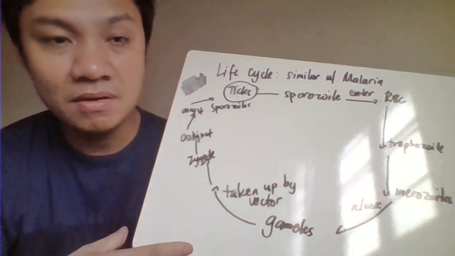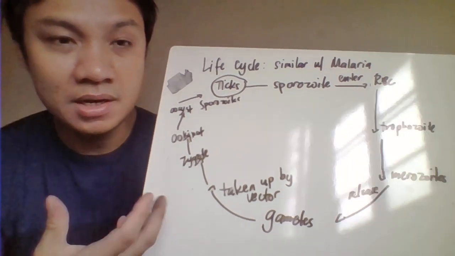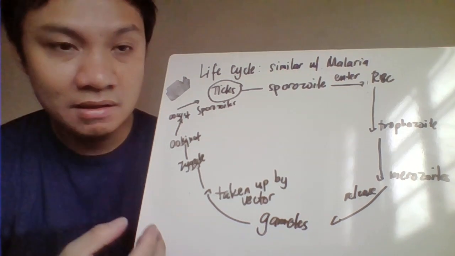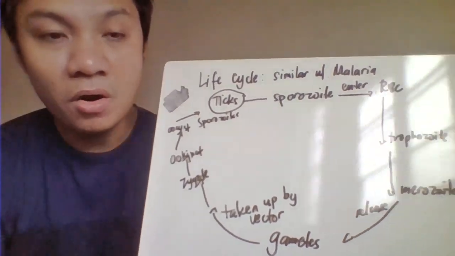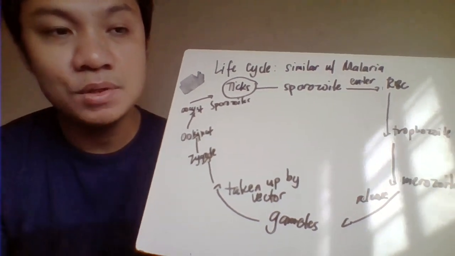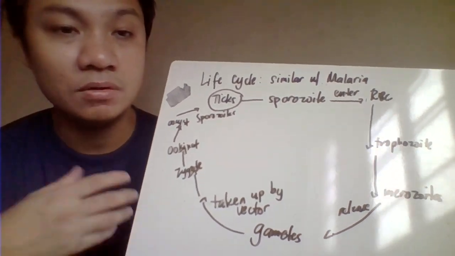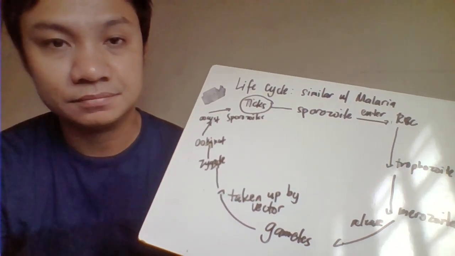And once inside the body of the vector, the gametocytes will undergo fertilization, when the micro and the macro gametes develop to become your zygote, ookinete, developing to become oocysts, and the oocysts multiply or rupture to produce the sporozoites. The sporozoites will go to the salivary gland of your Ixodes, then the life cycle goes on.